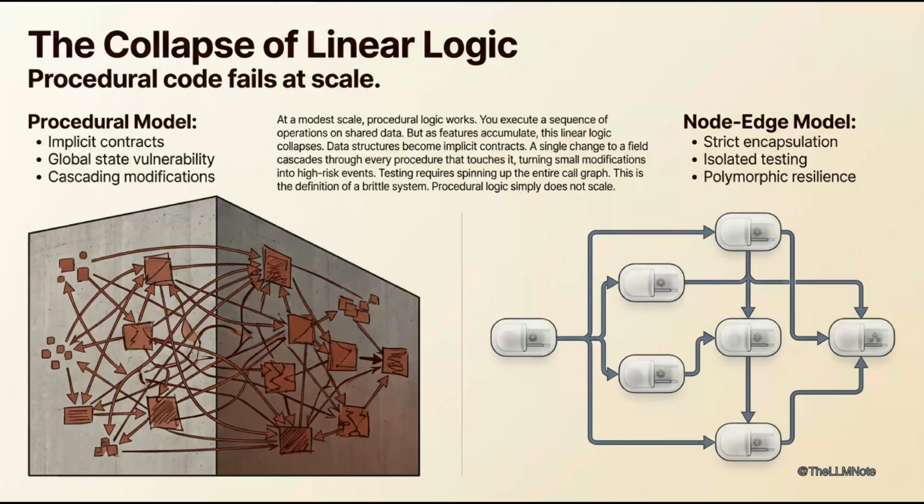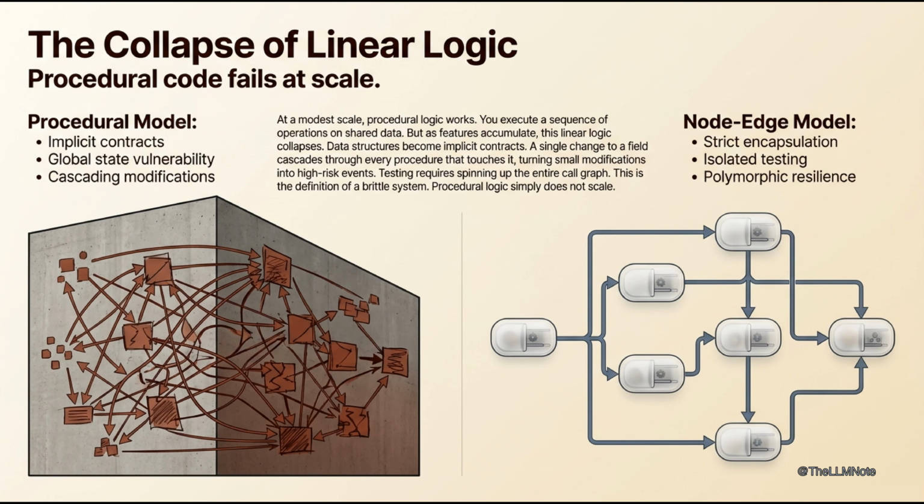But here's where it gets interesting: the collapse of linear logic. Headline: Procedural code fails at scale. Supporting text: Procedural code organizes logic as sequences of operations on shared data. At modest scale, this works. As features accumulate, functions proliferate, and data structures become implicit contracts. A single field change cascades through every procedure that touches it.